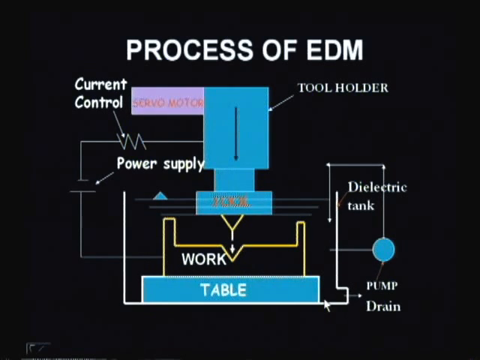After a certain time, we have to drain the dielectric fluid through this way. This is the pump for circulating the dielectric fluid, and in between we can keep the filter so that it can filter the contaminants due to machining. After a certain time, the total dielectric fluid will be removed from this particular door. So, this is how the process of EDM takes place.